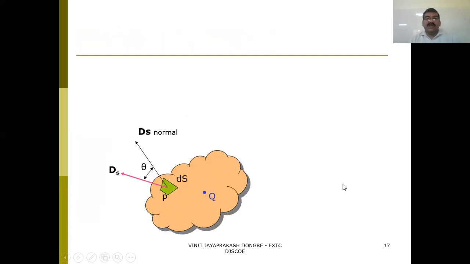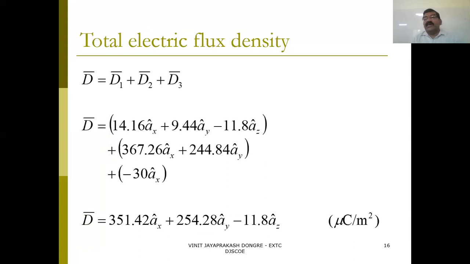Okay. Is there any question quickly? Similarly, the problems we solved for the electric field strength, the same problems will be here. If you have any question, then you can quickly ask.